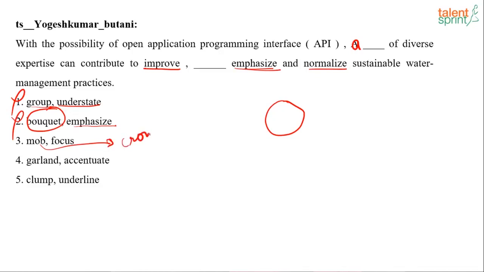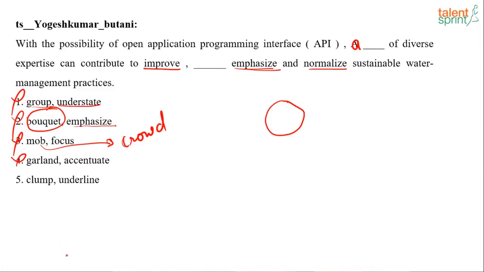We are not talking about a crowd of expertise, so it will not be option 3 as well. Garland is definitely not the right answer, because garland is something you call mala in Hindi, so it cannot be a garland of expertise.